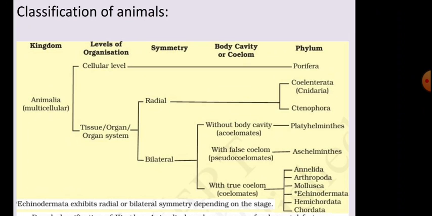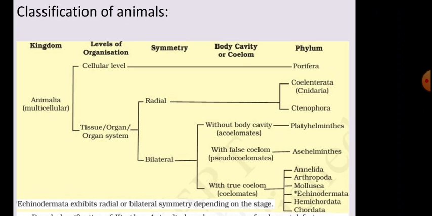So in this chapter, you will be studying about 11 phyla belonging to kingdom Animalia. In these 11 phyla, there are particular organisms and species which come under each phylum. We will be studying different animals belonging to different phyla under kingdom Animalia.